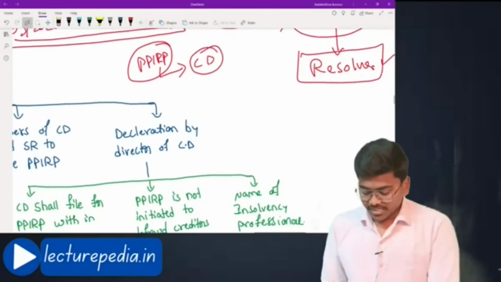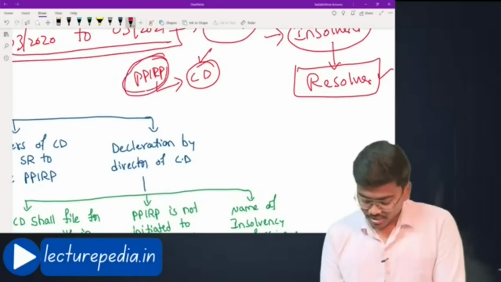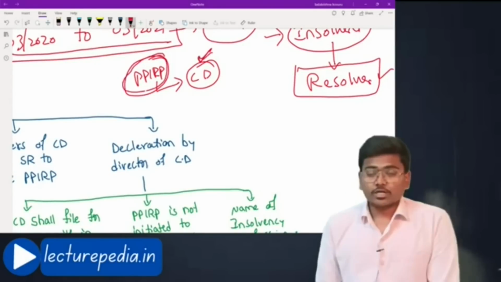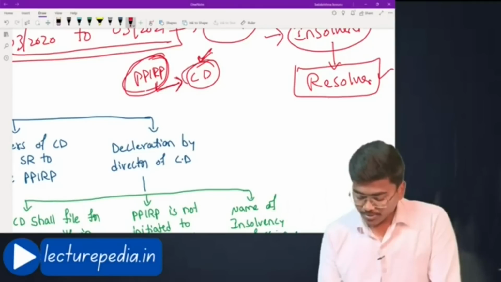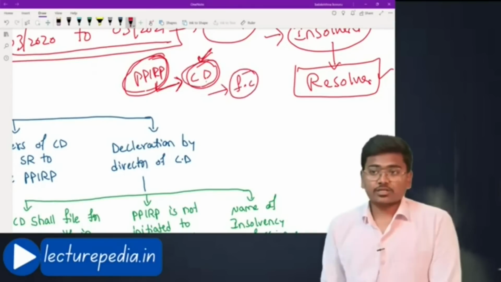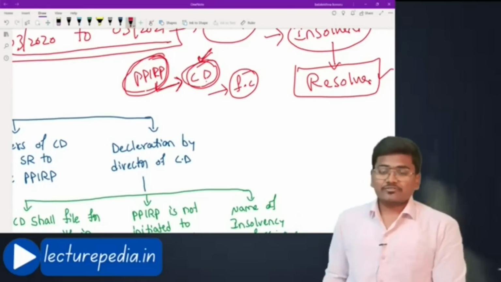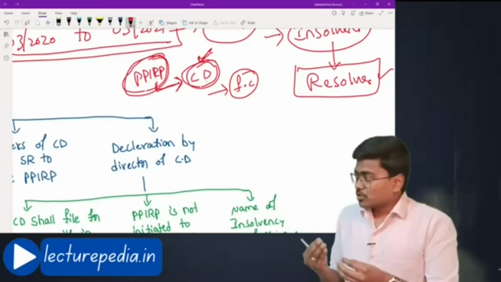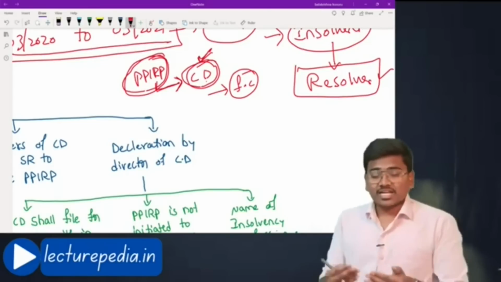Now, the corporate debtor wants to initiate PPIRP. If it wants to initiate PPIRP, the directors of this corporate debtor should give a declaration. Once they decide to initiate PPIRP, they will approach the financial creditors, saying that I am not able to repay the amount, so I am of the opinion to initiate PPIRP against me.